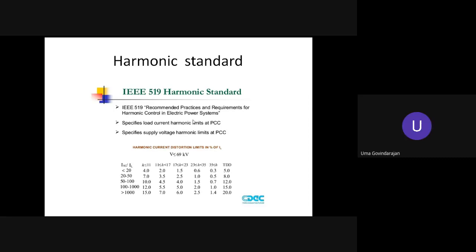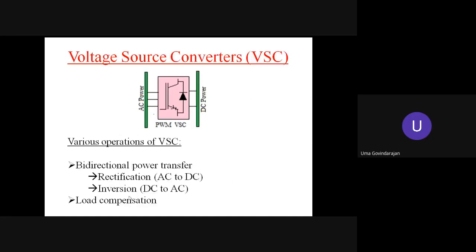First, on the left-hand side, it is about the short circuit capacity, ISC by IL. Based upon the short circuit impedance, the positive sequence impedance seen by the supply, you can fix one of the rows.